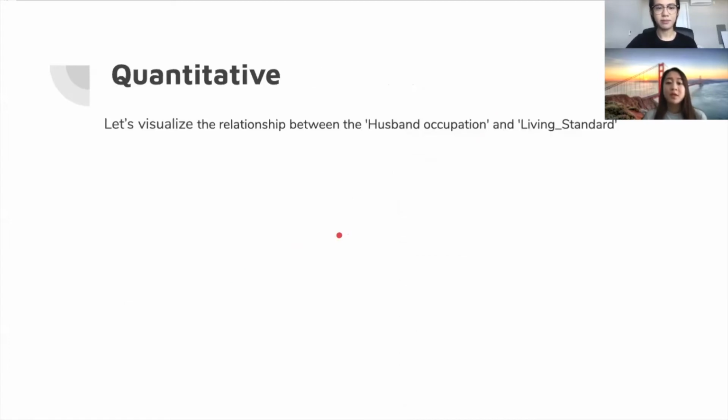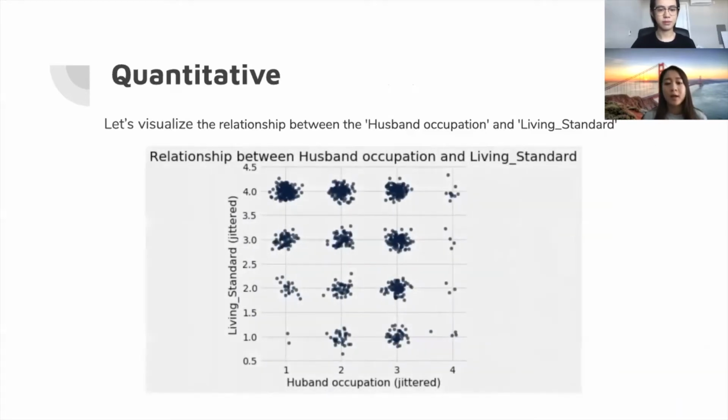Let's visualize the relationship between the husband occupation and living standard through a scatter plot. The original plot appears to be having overlapping. Therefore, we added some noise to the scatter plot, and here is the finalized scatter plot. According to this plot, we can see that there is no linear relationship between the two variables. Therefore, for the prediction part, we decided to use k-nearest neighbor instead of a linear regression model.